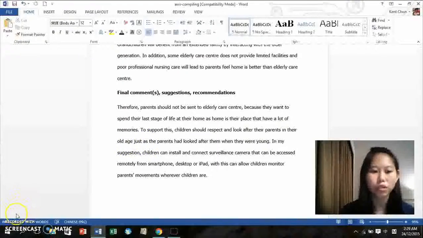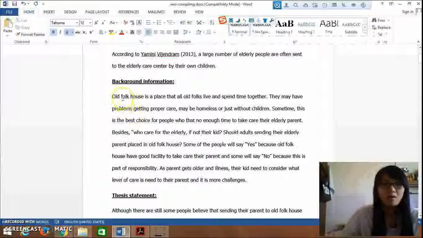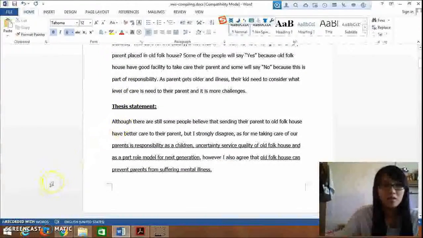Now I would like to continue with the argumentative essay with complete outline. First, introduction. Quote. The purpose of the quote is to get attention from the reader. We cited the large number of elderly people sent to Oxford House. Background information consists of the benefits of Oxford House and why children send their parents to Oxford House. Thesis statement.